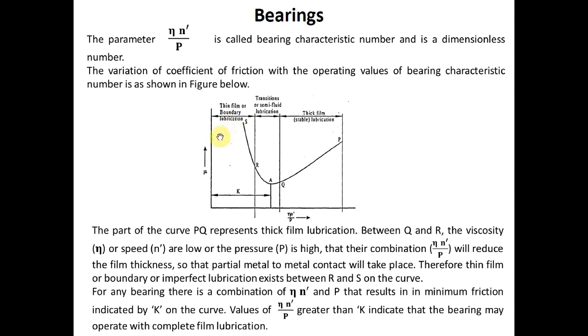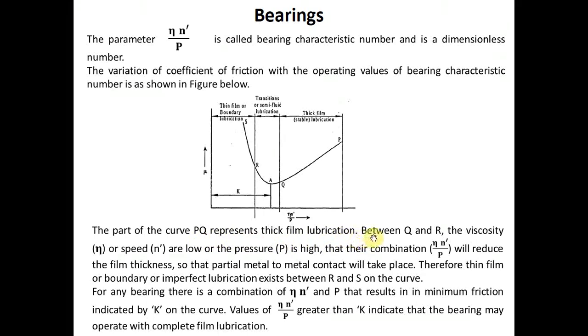This is thin film or boundary lubrication. That means initially the coefficient of friction is very high. As the speed increases, this curve drops down to some value, and the transition period starts from R to Q. So here you can see the transition, semi-fluid lubrication. Then as this number increases, the curve again goes up, from Q to P. The part of the curve PQ represents thick film